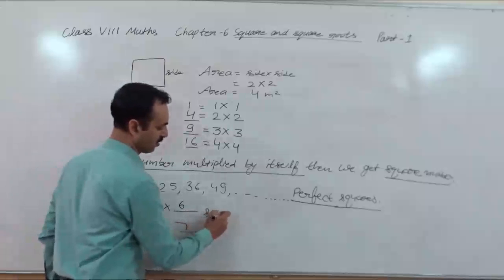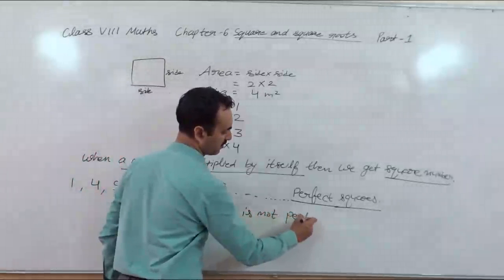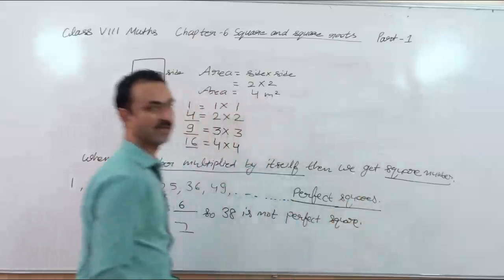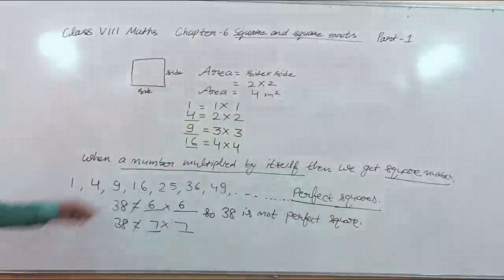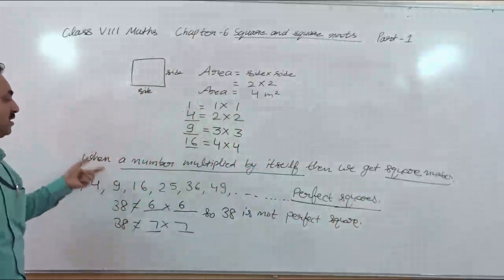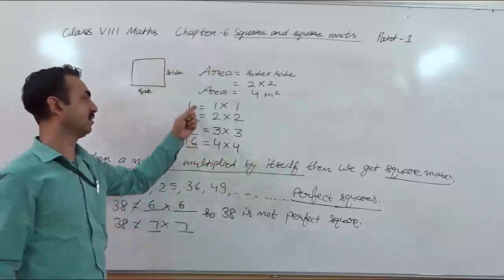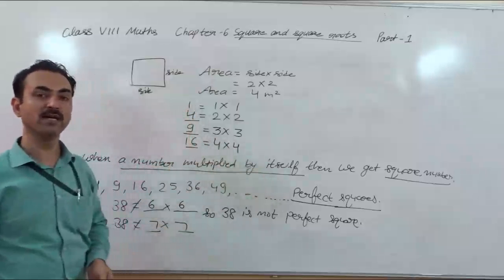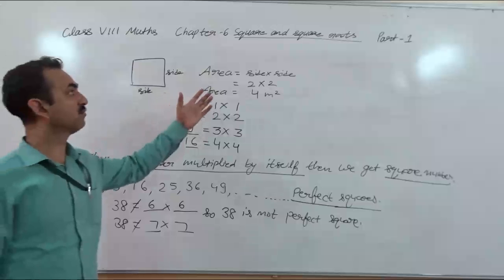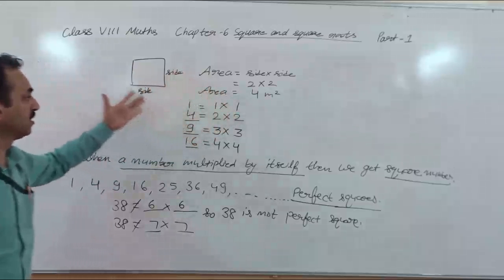So 38 is not a perfect square. This type of special number, for which a number multiplied by itself is possible, is called a perfect square number. So we have understood what square numbers mean. You can say square numbers, you can say perfect squares, both are the same.